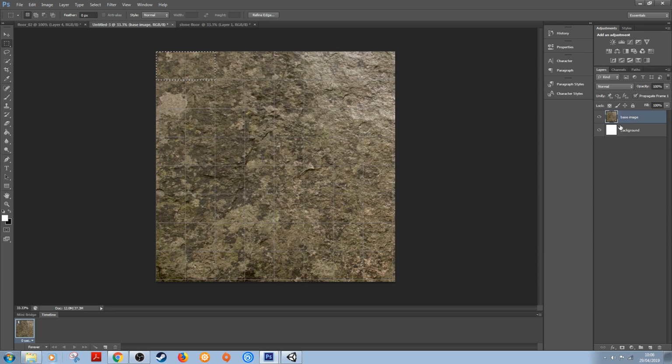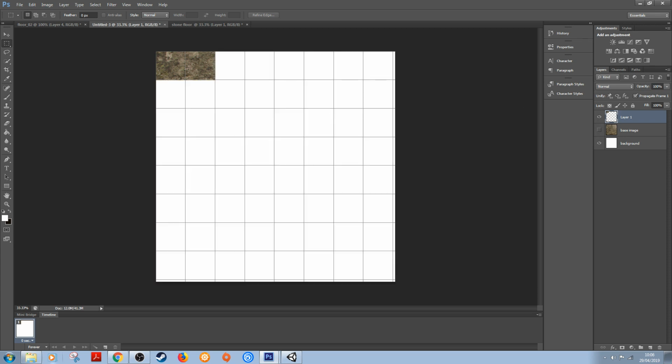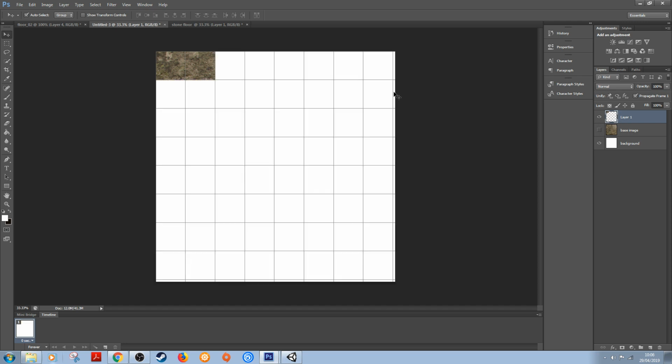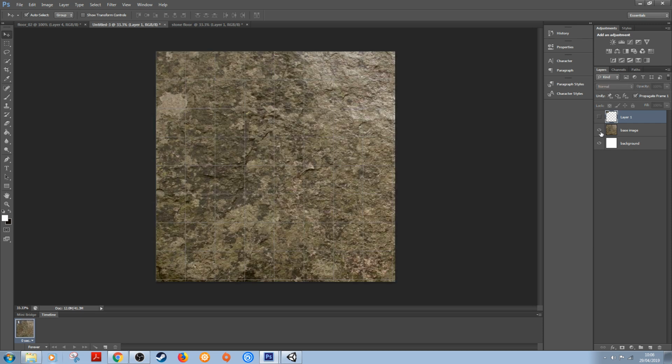Oops, let's get on this layer here. Control Shift C and then Control V, and you can see that it's created a copy of that little section there. It's actually created a new layer, sorry, and it's placed the image in the top right there. So what I want to do now is go through the image, dividing these up.